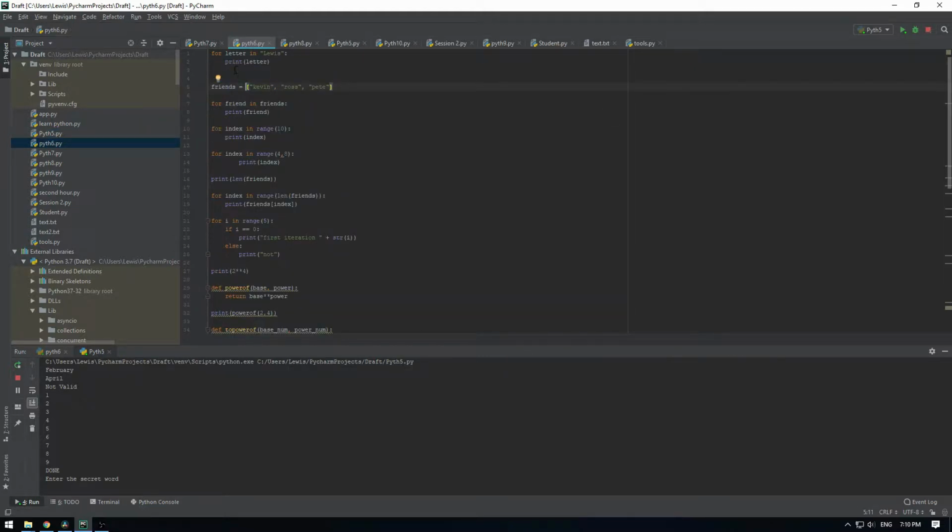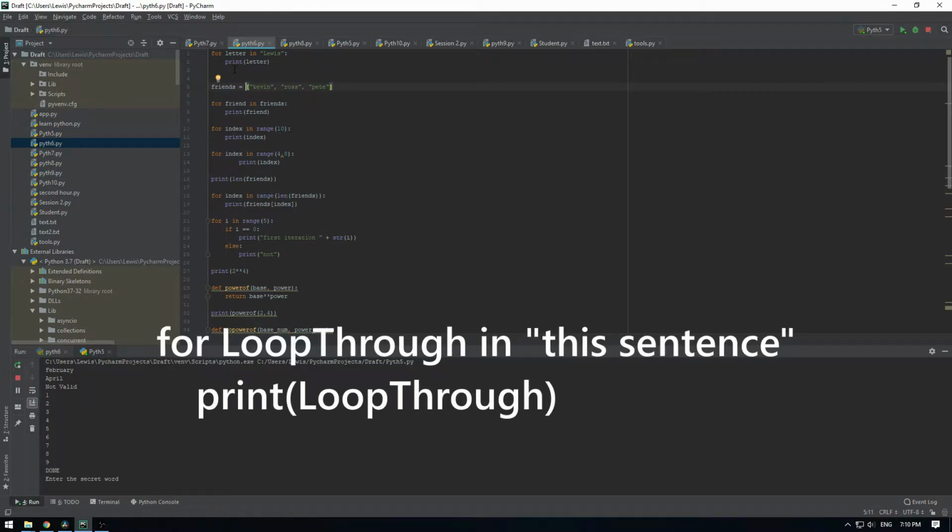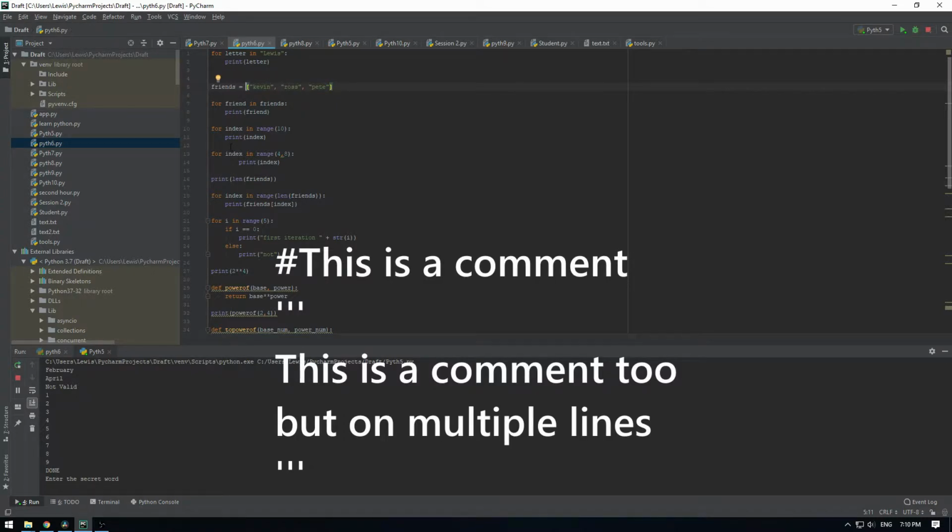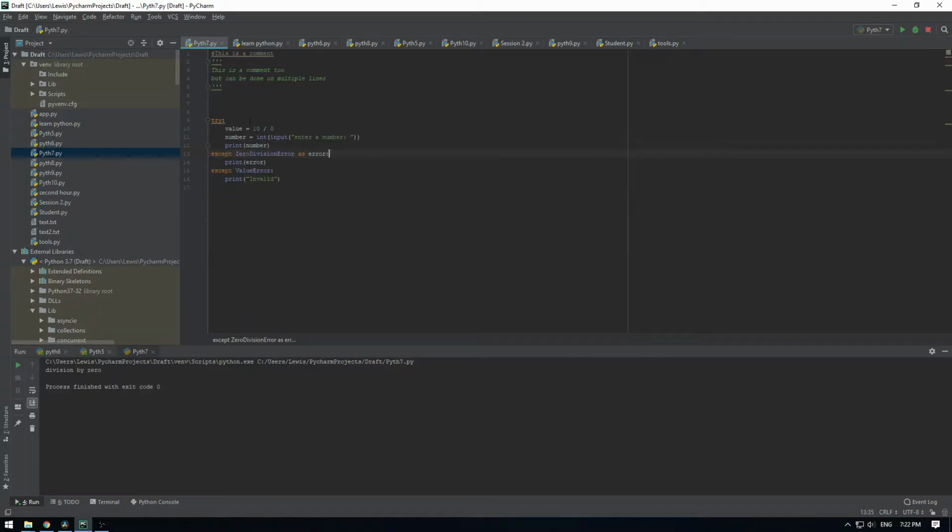This is followed by for loops. For loops are used to loop through values within a data structure, such as a string or a list. Quite a way through the video, you're introduced to comments. Comments are used to document your code, or you can comment portions of your code that you don't wish to run when you execute it.